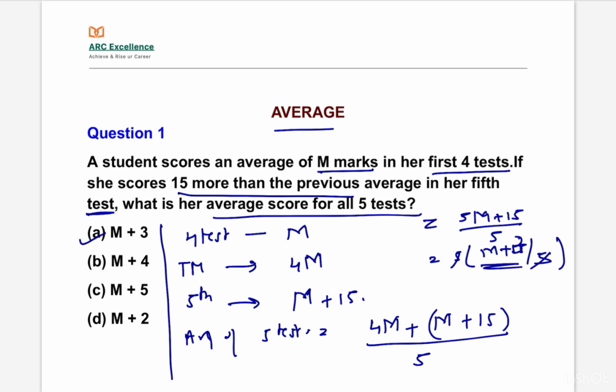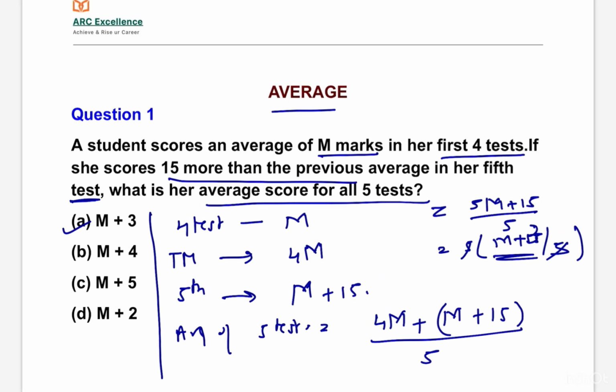Option A, M plus 3 is the answer. Okay. Let us see the next question.